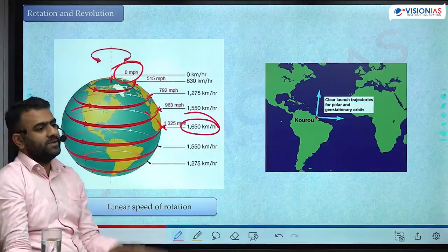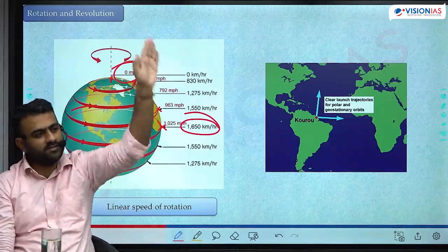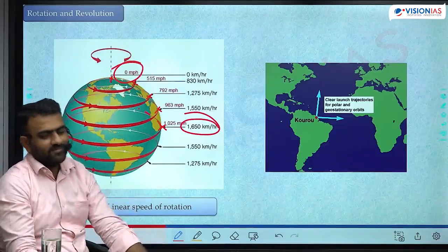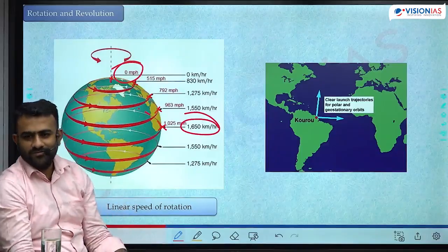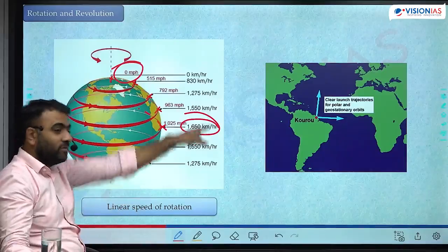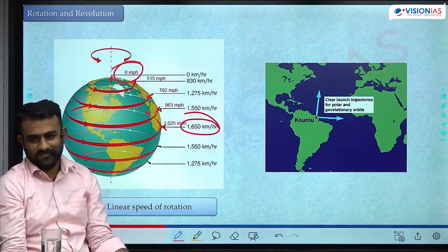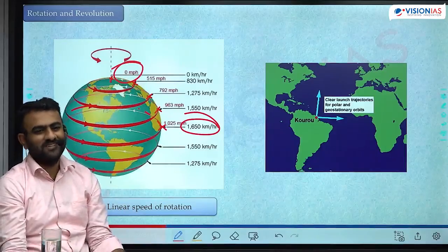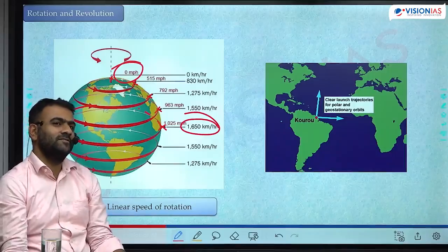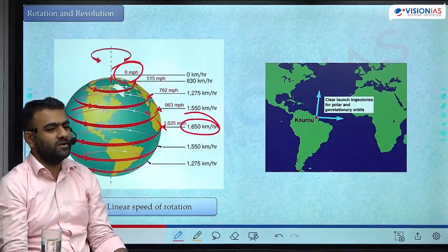So suddenly, if it applies brake, what happens? We are all thrown into the space. Suddenly, if gravity becomes 0, we will move at the speed of 1650 km per hour into the space, right? So that is why rockets are launched closest to the equator.